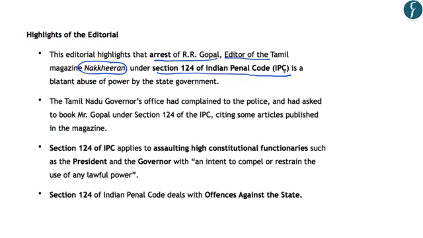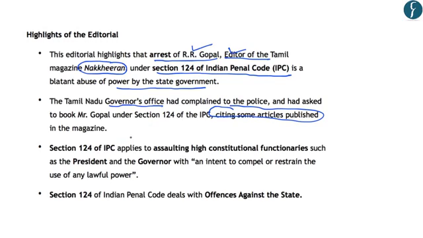So in this regard, the editorial says that the use of section 124 of the IPC for the arrest of the editor of a Tamil magazine is a blatant abuse of power by the state government. And the editor of this Tamil magazine was arrested based on a complaint which was filed by the Tamil Nadu Governor's office. And in this FIR, the Governor's office had cited some articles published in this magazine.